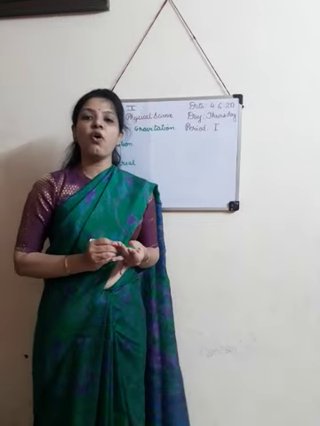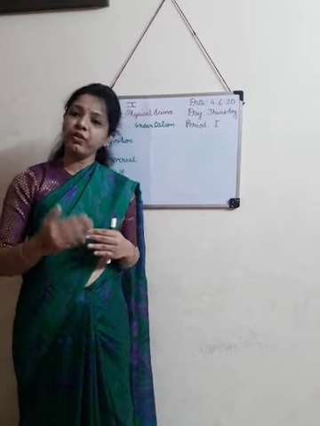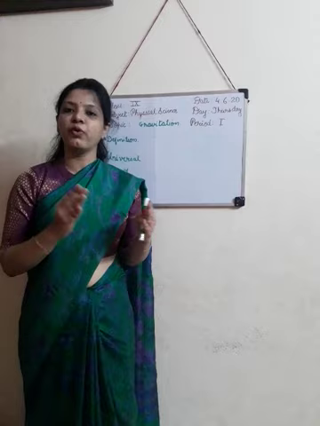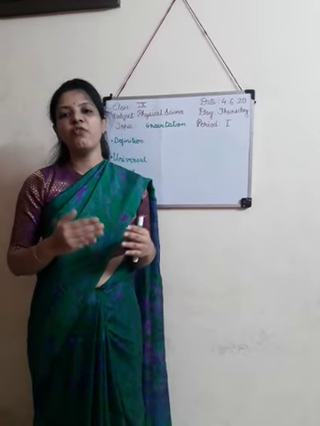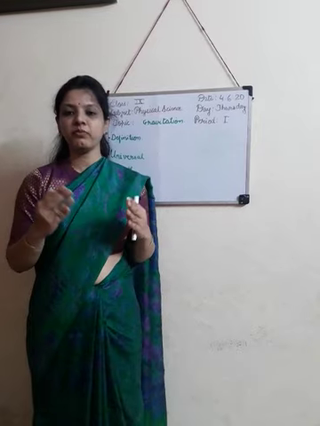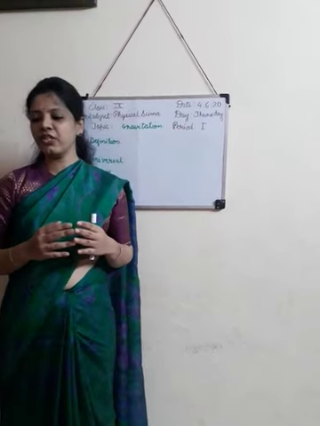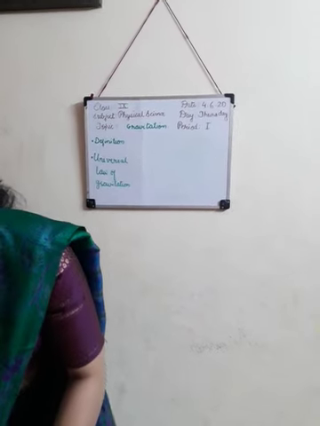According to the universal law of gravitation, every object in the universe attracts every other object with a force which is directly proportional to the product of their masses and inversely proportional to the square of the distance between them. Let's see this universal law of gravitation with the help of a chart. I am showing you a chart.